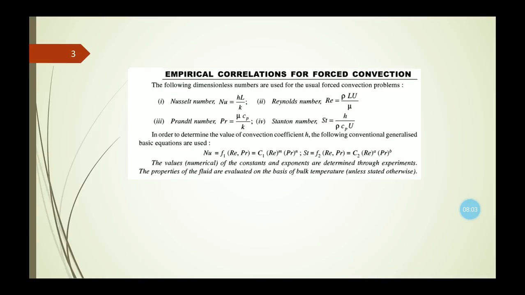Now in order to determine the value of the convection coefficient h, the following conventional generalized basic equations are used. Nusselt number is a function of Reynolds number and Prandtl number, equal to C1 Reynolds number to the power m and Prandtl number to the power n. And Stanton number is also a function of Reynolds number and Prandtl number, equal to C2 Reynolds number to the power a, Prandtl number to the power b. The numerical values of the constants and exponents are determined through experiments, and the properties of the fluid are evaluated on the basis of bulk temperature.